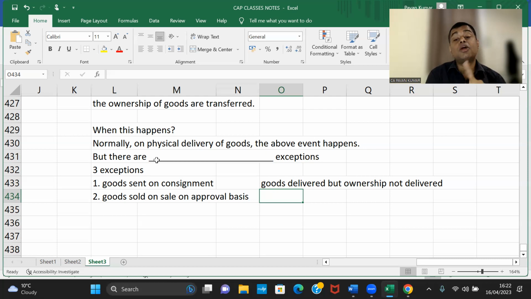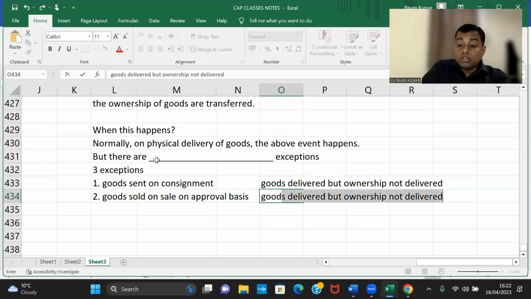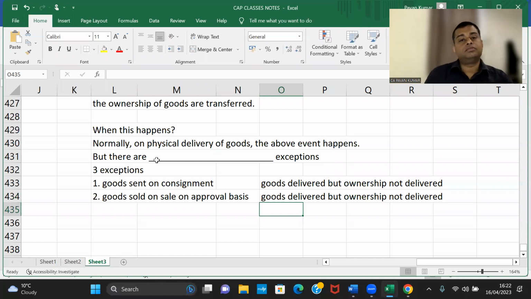That is sale on approval basis. I cannot record sale now. Sir, Deepak has taken 2 pants, sir. Record journal entry? No, I cannot, till the time he confirms. Goods sold on sale on approval basis cannot be recorded. Goods delivered, but ownership not delivered.